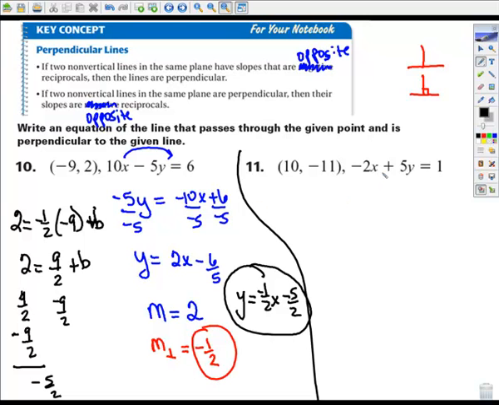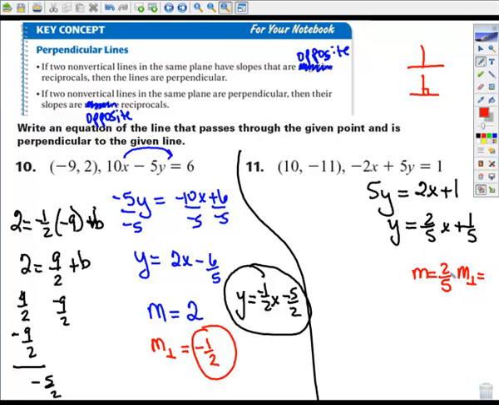Let's go ahead and do one more. So I will again put this in slope-intercept form. I will add the 2x, so 5y equals 2x plus 1. When I divide everything by 5, I get y equals 2/5 x plus 1/5. So the original slope is 2/5. The perpendicular slope, the reciprocal, well, first of all, the opposite is negative 2/5. The reciprocal is negative 5/2. And that's what I'll go ahead and use.